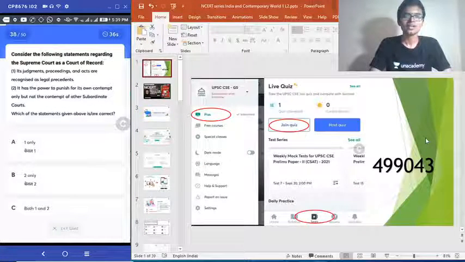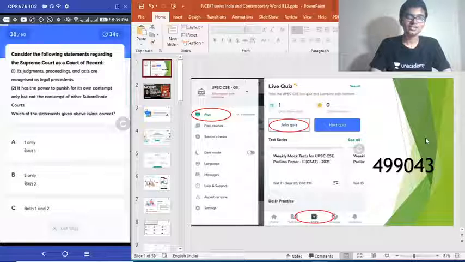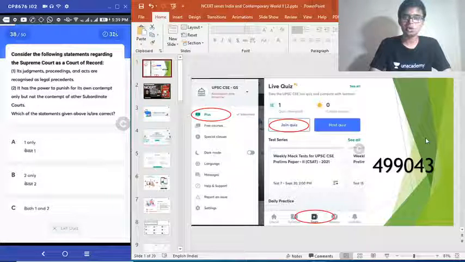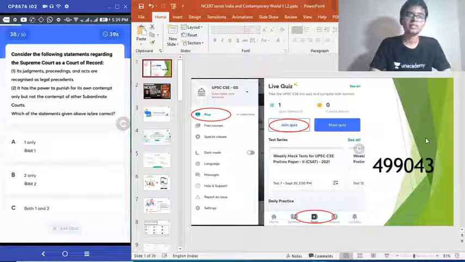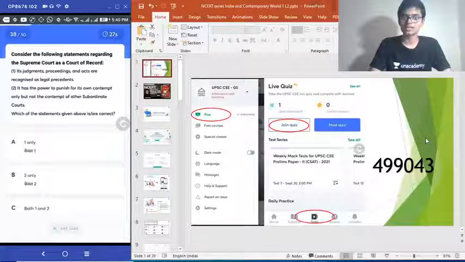So I thought so. Question 38. Consider the following statements regarding the Supreme Court as a court of record. 1. Its judgments, proceedings and acts are recognized as legal precedents. 2. It has the power to punish for its own contempt only, but not the contempt of subordinate courts. Which of these statements given above is or are correct? Contempt of court is very important and it is recently in the news. So I hope you know the answer to this question regarding the power of the Supreme Court as a court of record.